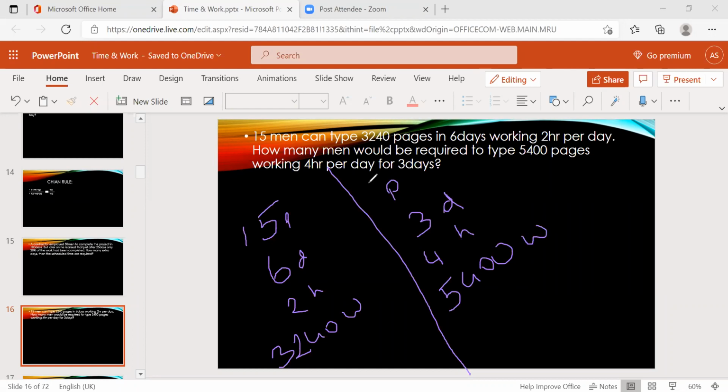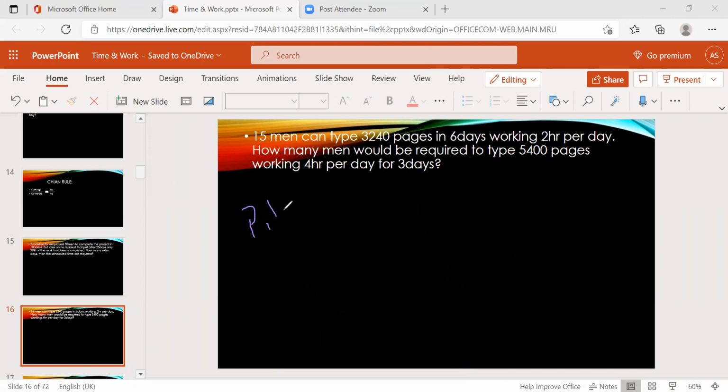Now what's the formula? We know P1, D1, H1 and W1, and P2, D2, H2, W2. We need to find P2, so P2 is the question mark. The formula is P1 H1 D1 by P2 H2 D2 equal to W1 by W2.